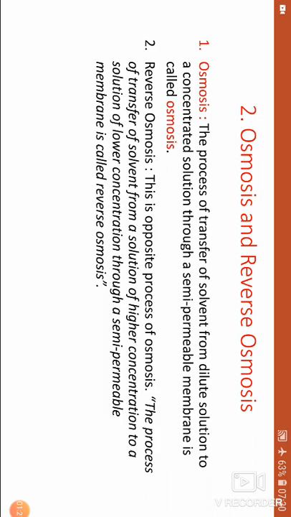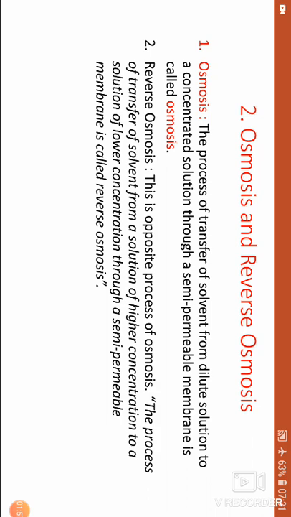Whenever two solutions of different concentrations are separated by a semi-permeable membrane, the solvent is transferred from a solution of lower concentration to a solution of higher concentration. This is osmosis. The ions or molecules in the dissolved state, that is the solute, cannot move through the semi-permeable membrane.